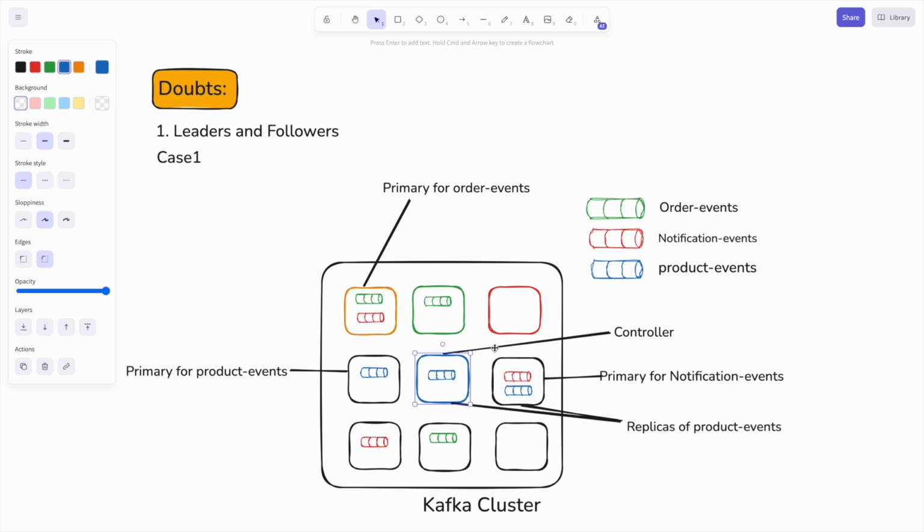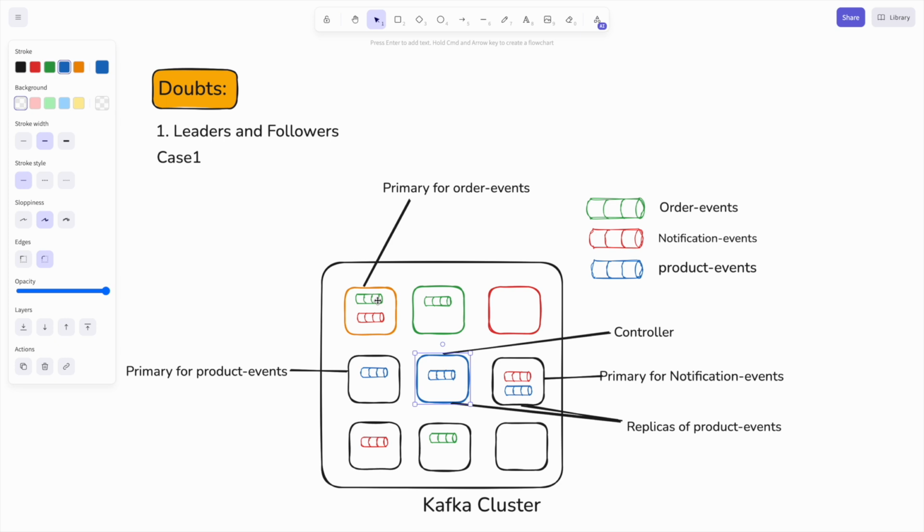Now when we create a Kafka topic, we usually specify the replication factor. As I already mentioned in the second video, when we create the topic and specify the replication factor, that many instances of the Kafka topic are created. For example, if we have a replication factor of 3, there will be 3 instances of the topic.